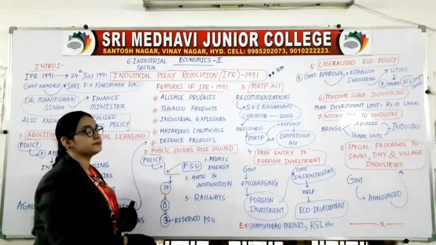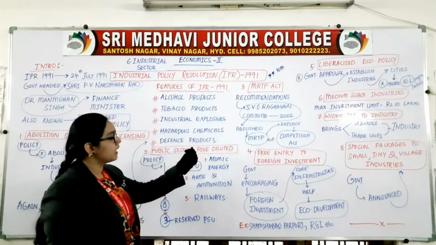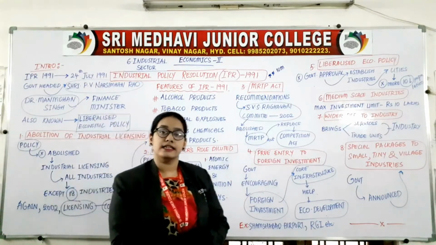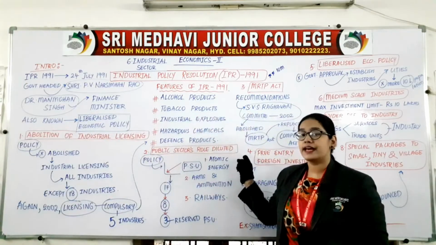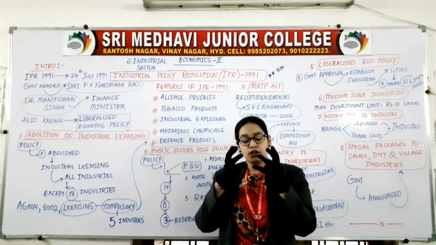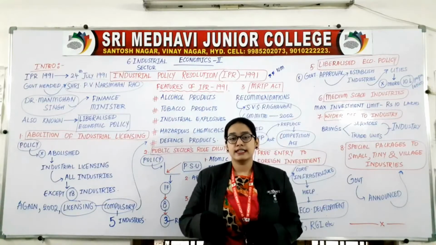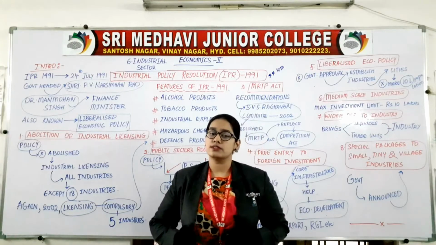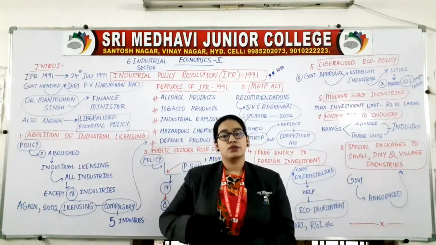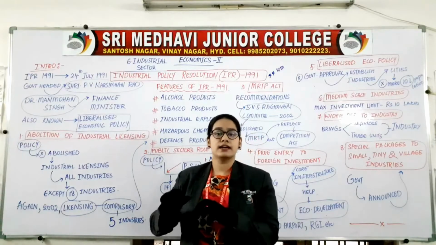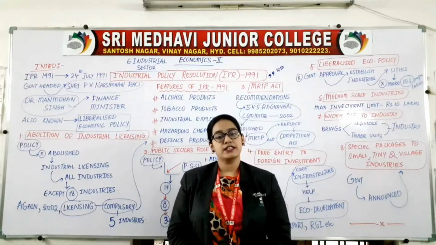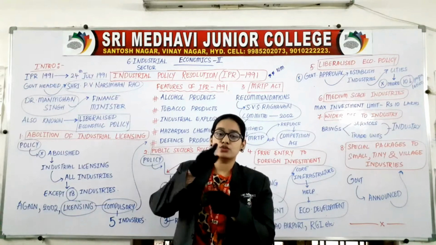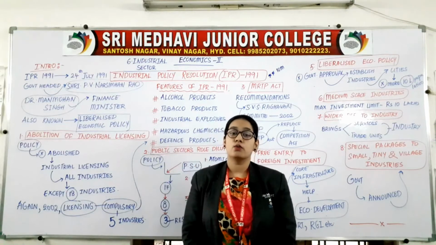Coming to the second point, that is public sector's role diluted. Now public sector is nothing but the government. Then what is the meaning of diluted? Diluted means losing the effectiveness. For example, imagine that we need to make a fresh real mango juice at home, homemade mango juice. So you have taken out the peel and you have kept it into a grinder and you have made a mixture of that. The mixture was very thick. So in order to make it in a juice form, you have added some water.